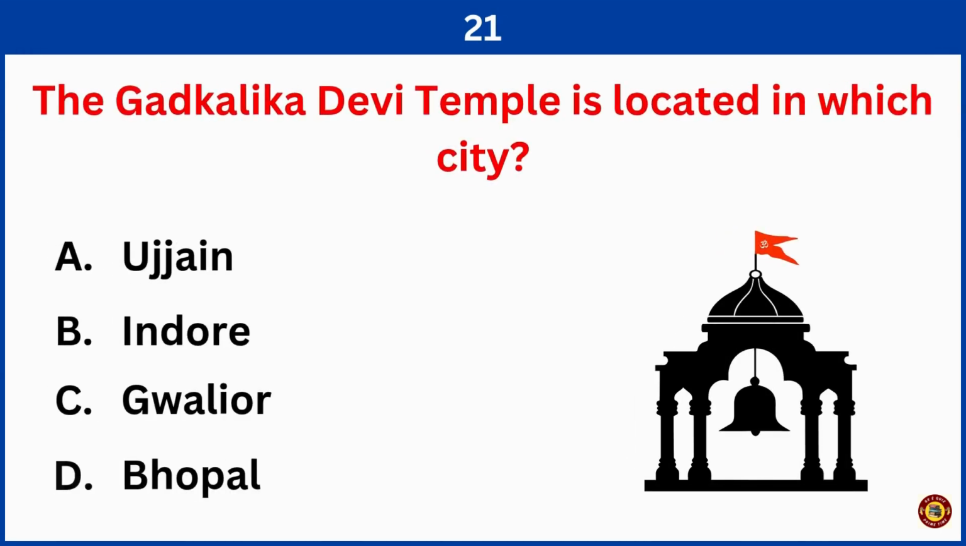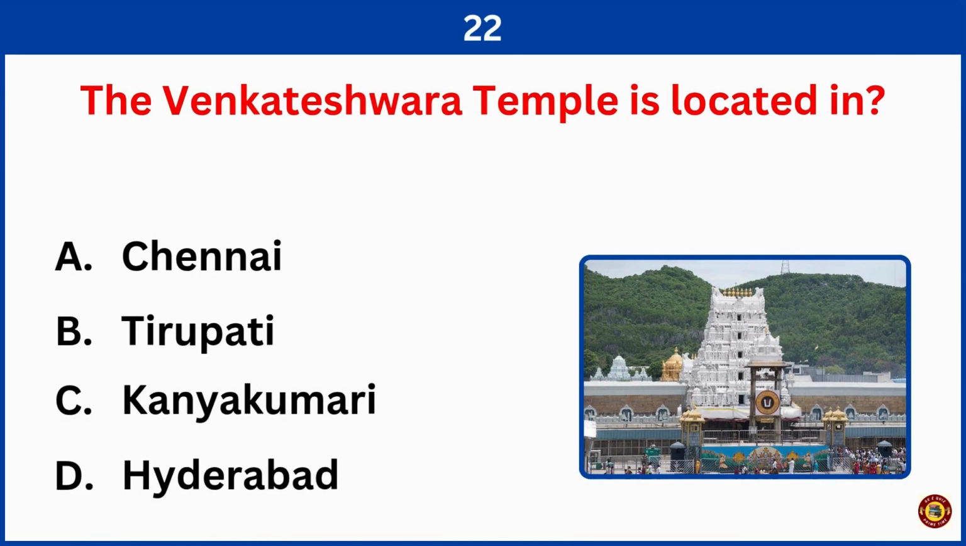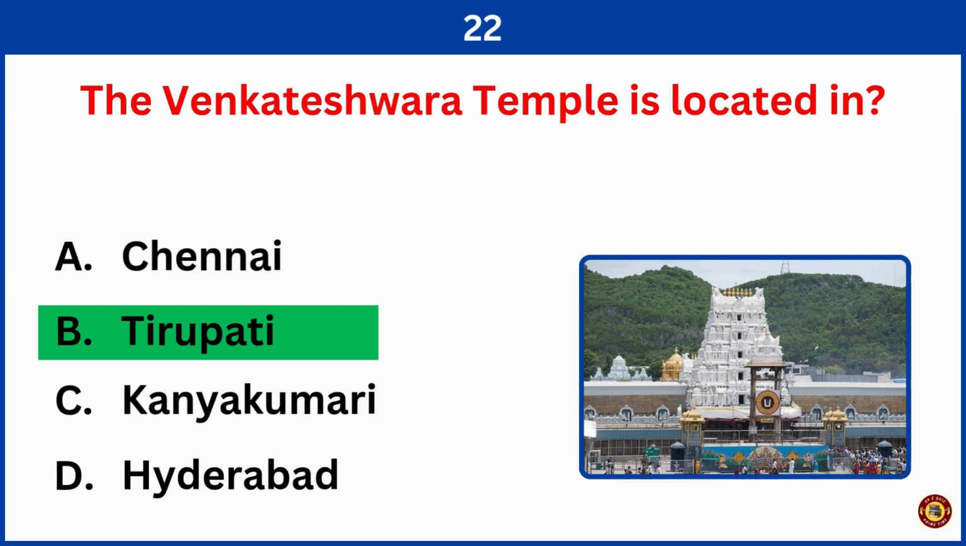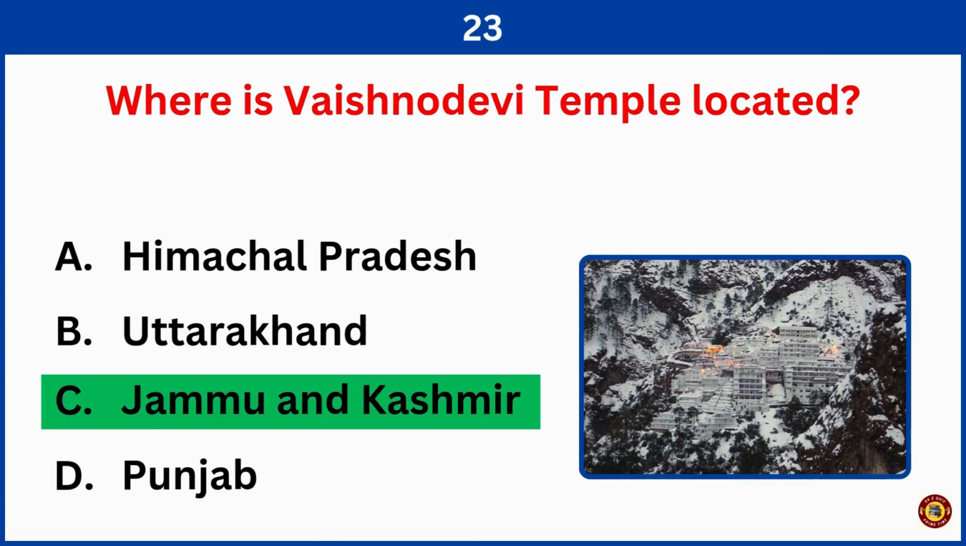The Gatkalika Devi temple is located in which city? Right answer is option A, Ujjain. The Venkateshwara temple is located in. Right answer is option B, Tirupati, Andhra Pradesh. Where is Vaishno Devi temple located? Right answer is option C, Jammu and Kashmir.